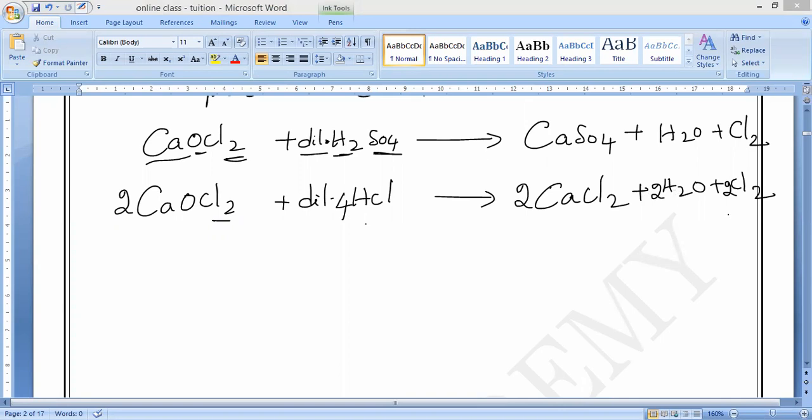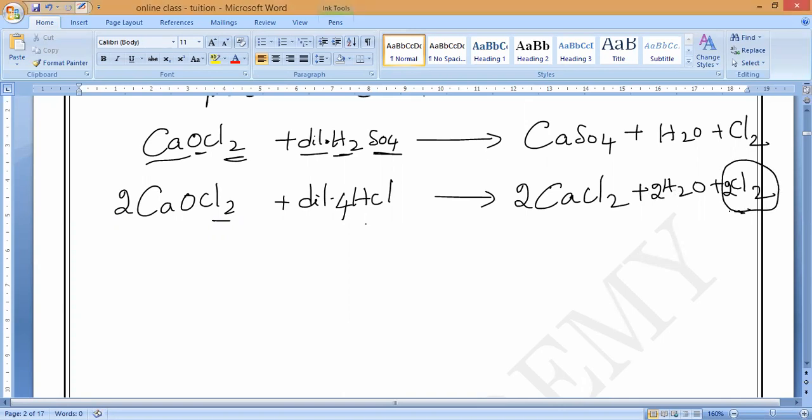What will it produce? It will liberate which gas? Chlorine gas. Remember, it liberates chlorine gas. Now you can see this chlorine gas, which is produced by the action of dilute acid and bleaching powder, only acts as a bleaching agent.